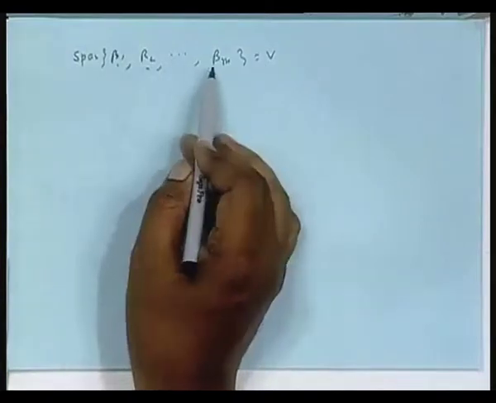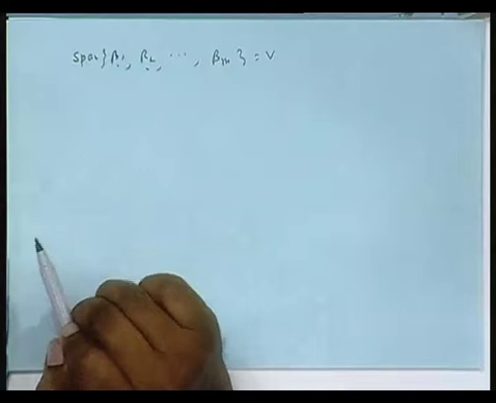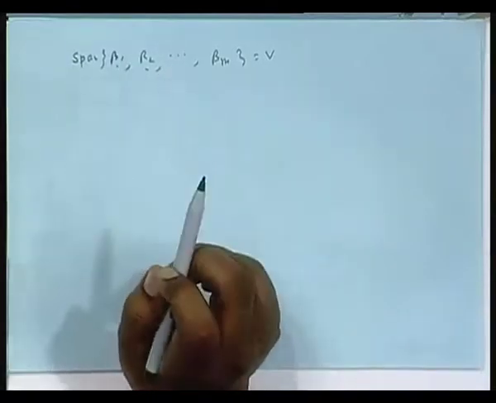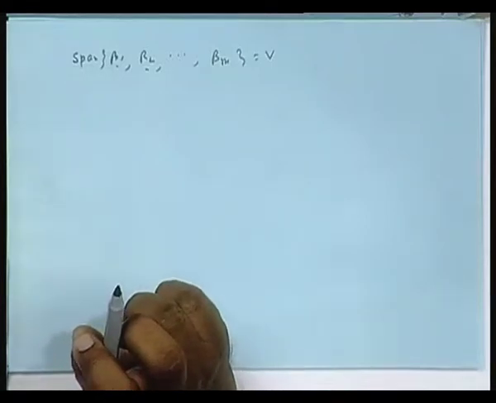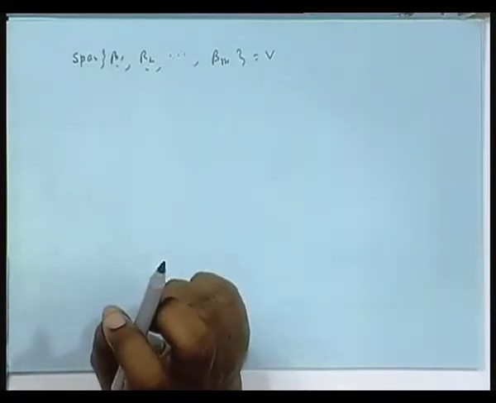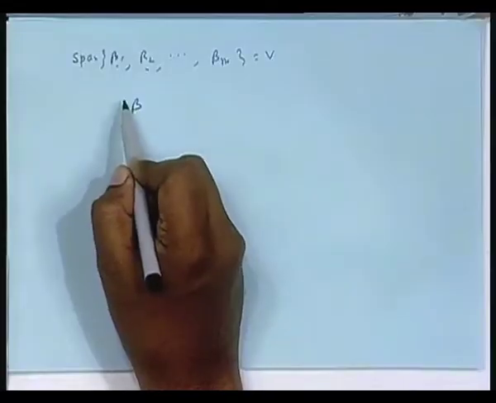Since beta 1, beta 2, they are all part of V, and V has another basis alpha 1 to alpha n, then each of these can be written as a unique linear combination of alpha 1 to alpha n. Any vector of V can be written as a linear combination of any basis. I am taking that to be the basis alpha 1 to alpha n. That means beta